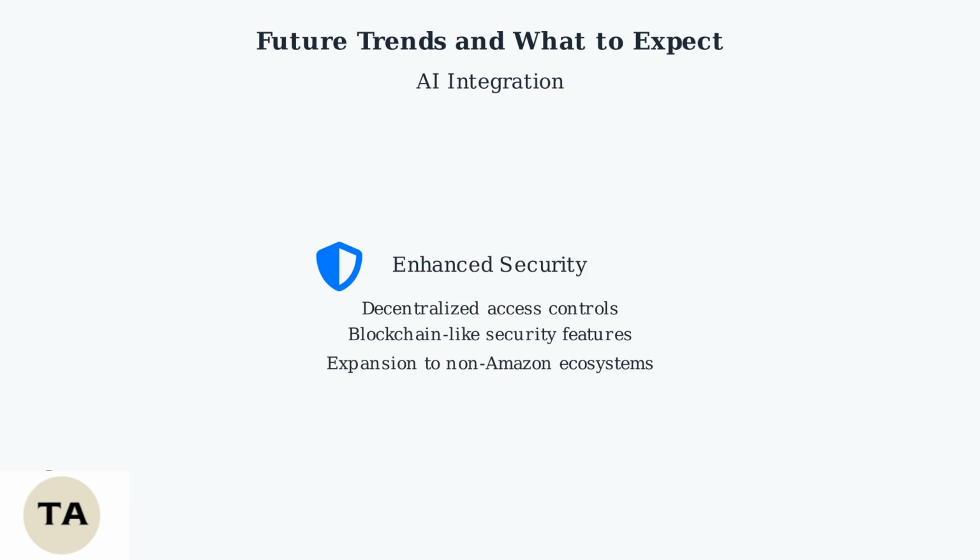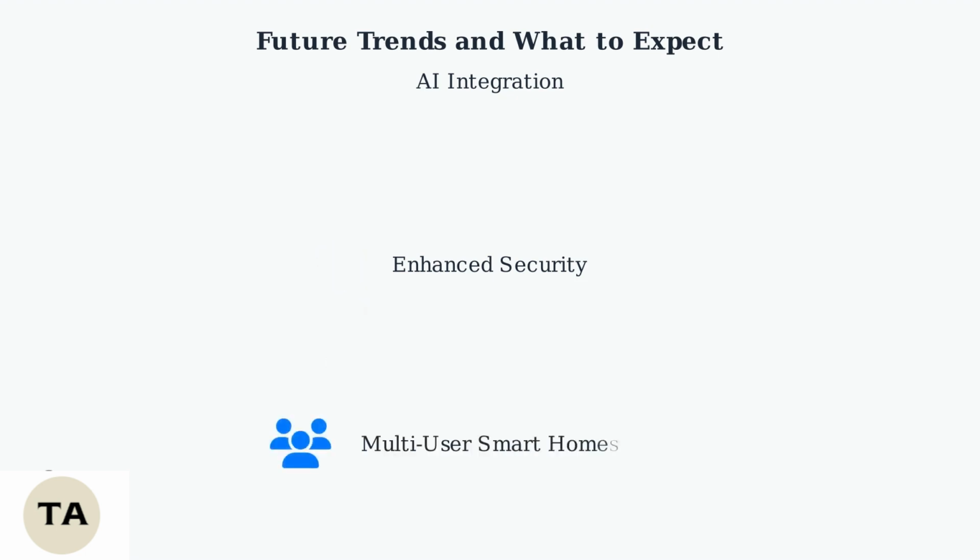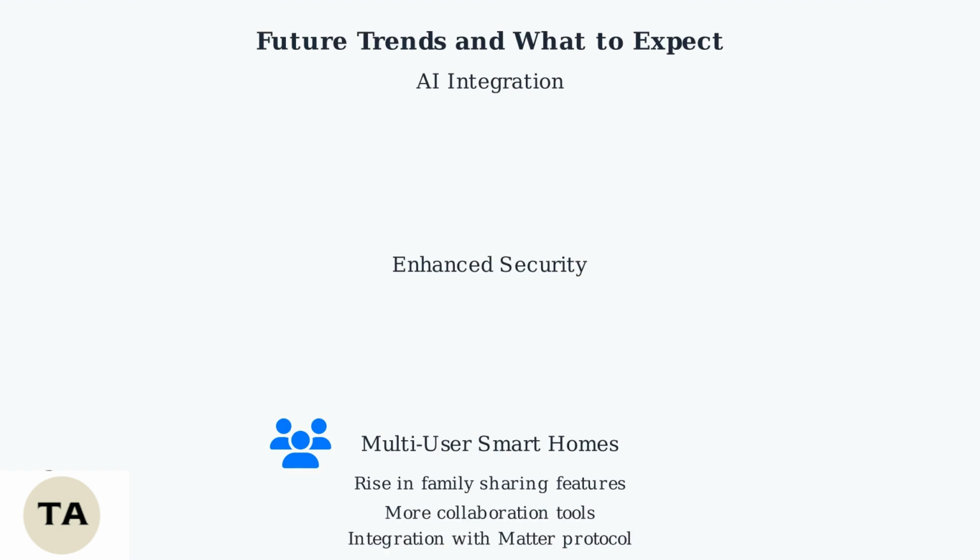The platform is also expanding to work with non-Amazon ecosystems through standards like Matter. The trend is toward more multi-user smart homes, with increased focus on family and community sharing. Expect more collaboration features, better tools for managing multiple users, and broader compatibility with smart home standards.